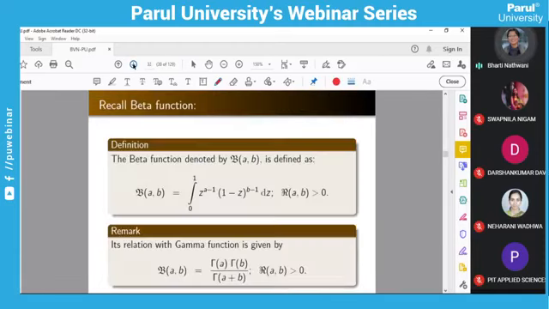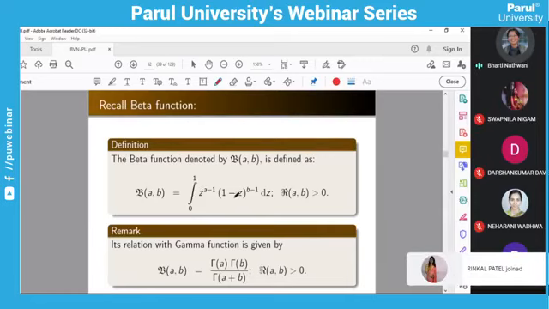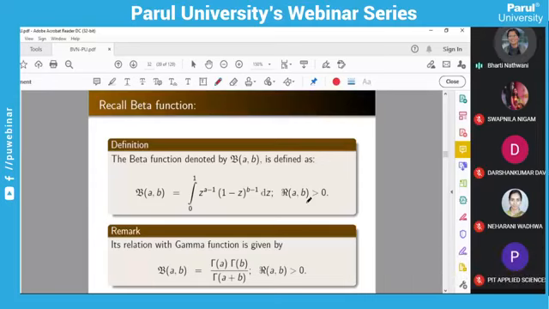So we will see the definition of the beta function. Beta function is given by the integration 0 to 1 of z raised to a minus 1, 1 minus z raised to b minus 1 dz, with these conditions. And the relation between gamma and beta function is gamma a into gamma b upon gamma a plus b is nothing but beta of a, b. So we are going to use this definition and this relation.